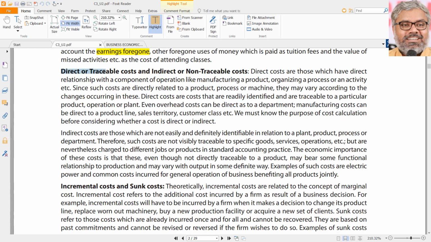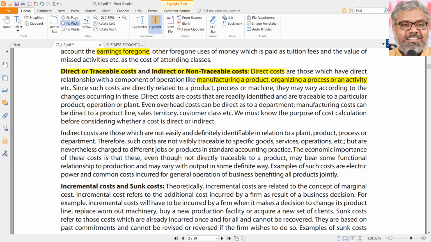So another classification can be direct costs or traceable costs, or indirect costs or non-traceable costs. On a broader basis, direct cost, indirect cost, traceable cost or non-traceable cost. More popular words are direct costs and indirect costs. What are direct costs? Naturally, as the name indicates, they have a direct relationship with a component of operations, something like manufacturing of a product or organizing of a process or any activity like rendering of any services, etc.